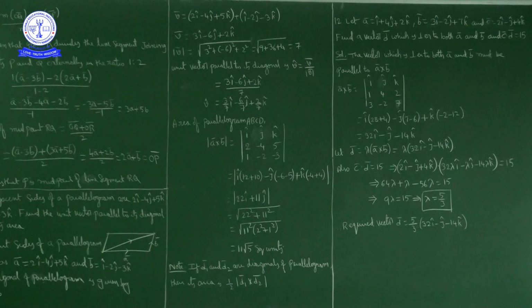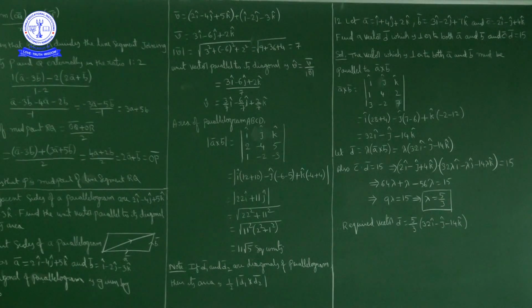So the unit vector parallel to the diagonal is V cap. V bar is a diagonal of the parallelogram, and the unit vector parallel to it is V cap, the vector divided by its magnitude, V bar by magnitude of V bar. That is (3i cap minus 6j cap plus 2k cap) upon 7, nothing but V cap is equal to 3 by 7 i cap minus 6 by 7 j cap plus 2 by 7 k cap. This is the unit vector parallel to its diagonal.